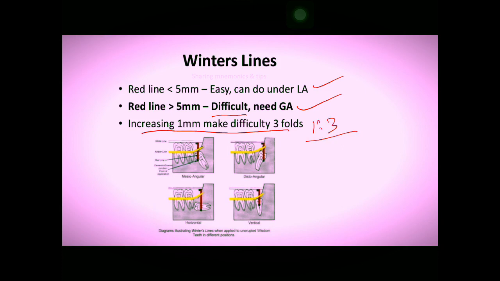So suppose this is 5 mm, if the depth is 6 mm, it will be 3 times more difficult. And again, if the depth is 7 mm, compared to 6 mm the difficulty level will be greater. So you can see here the red line, which gives the amount of depth.